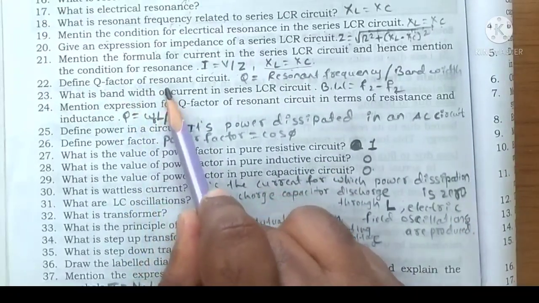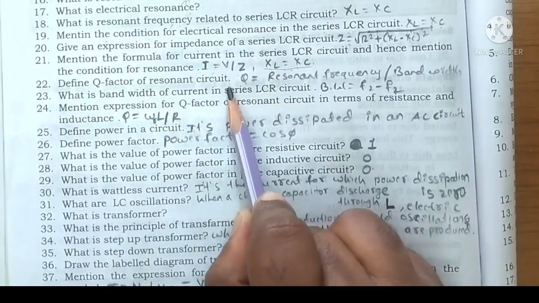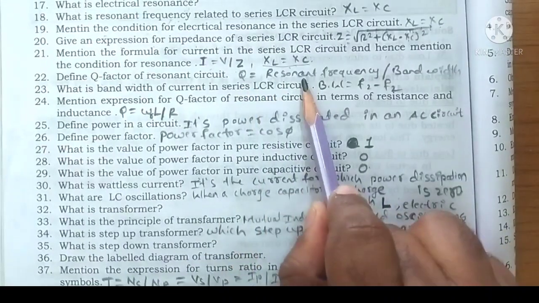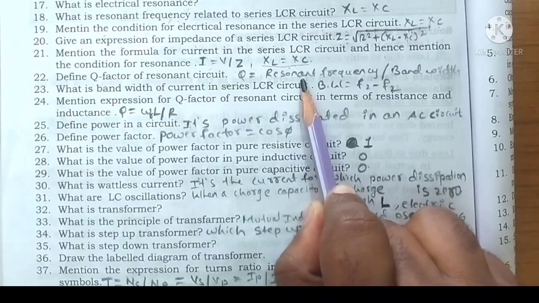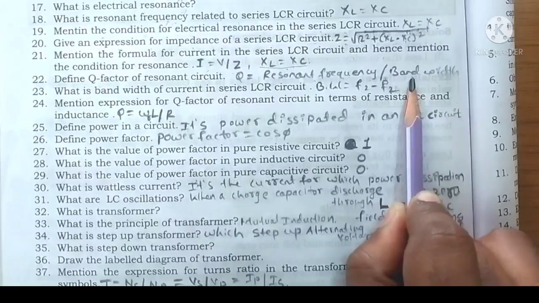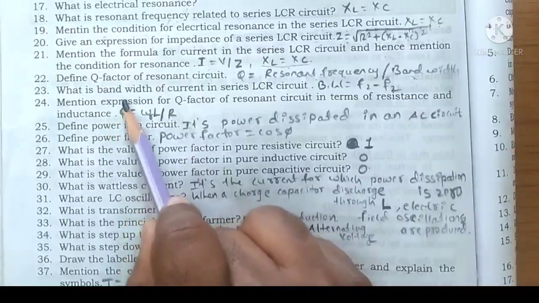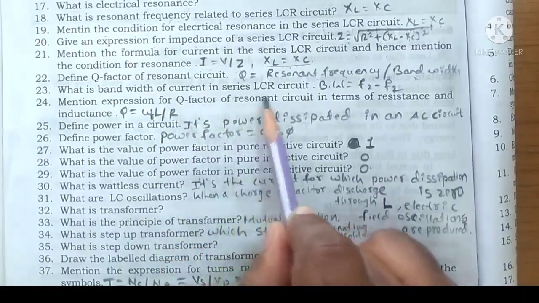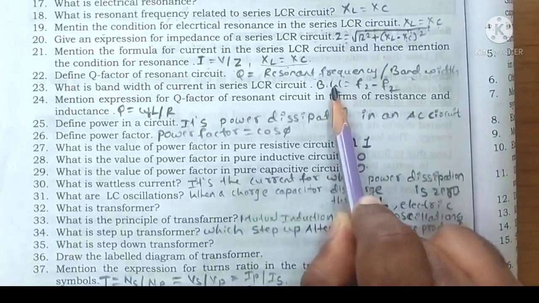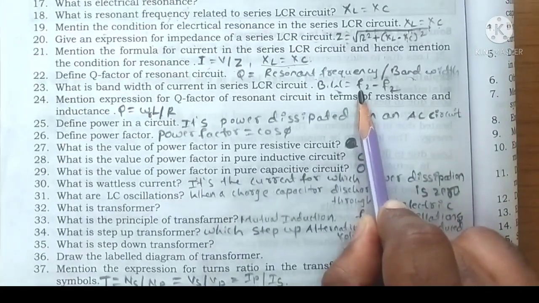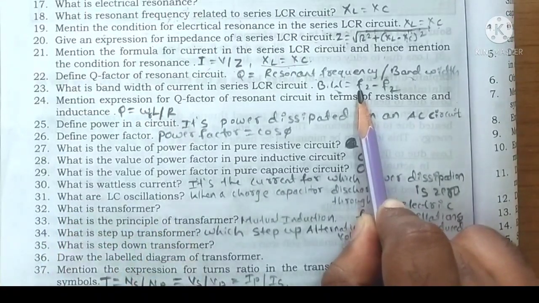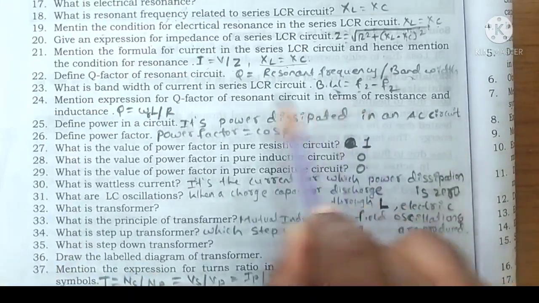Define Q factor of resonant circuit. So Q factor, quality factor, may be defined as the ratio of resonant frequency to bandwidth of the signals. What is bandwidth of current in LCR circuit? Bandwidth may be defined as the difference between the frequencies of corresponding signals.